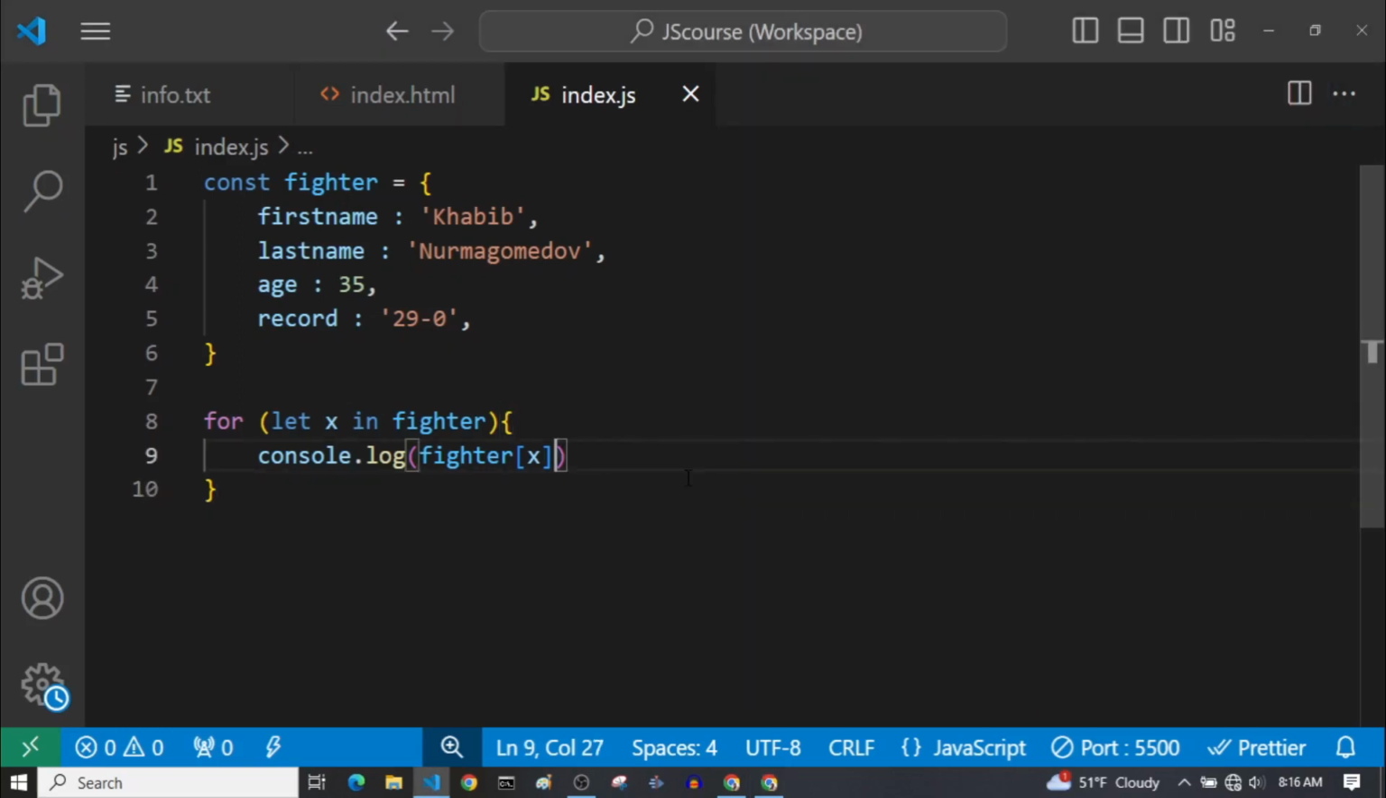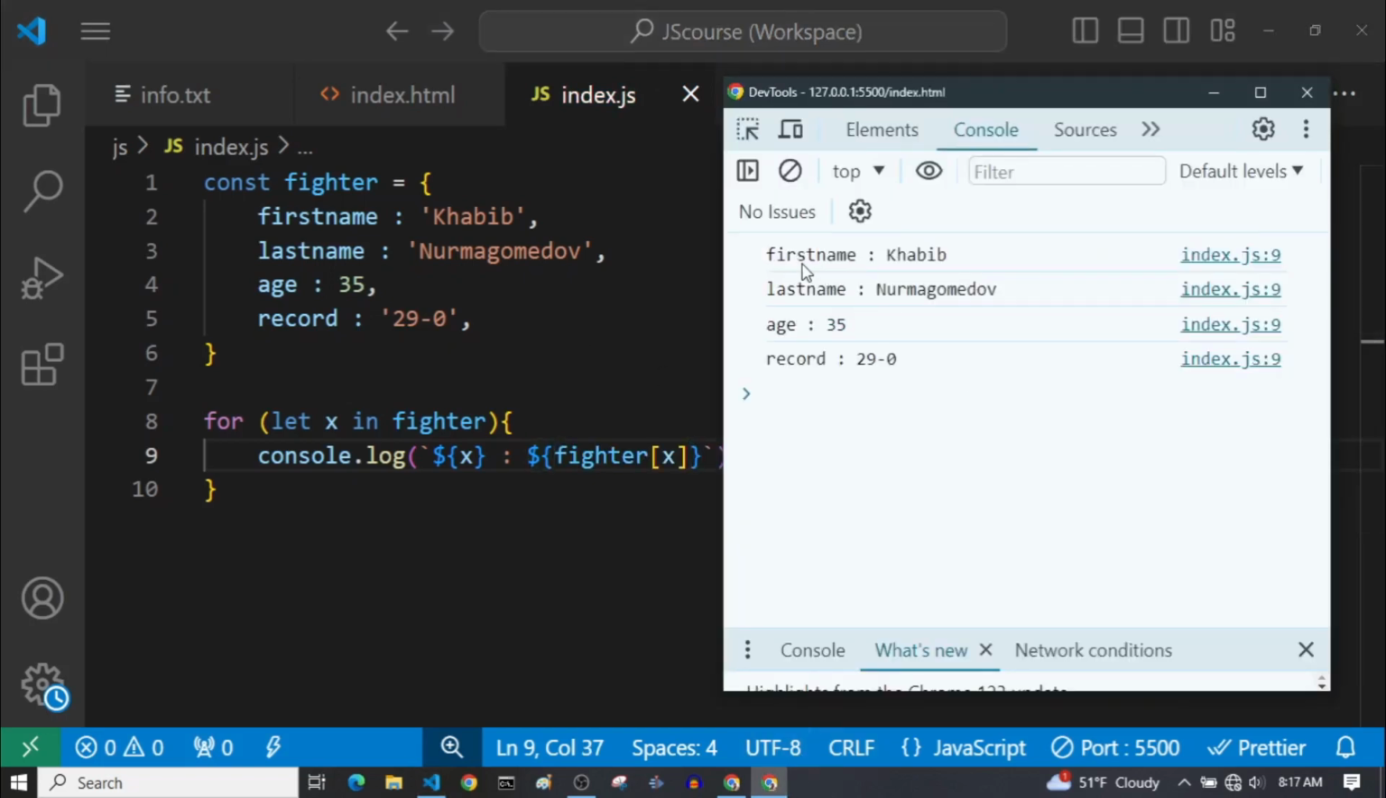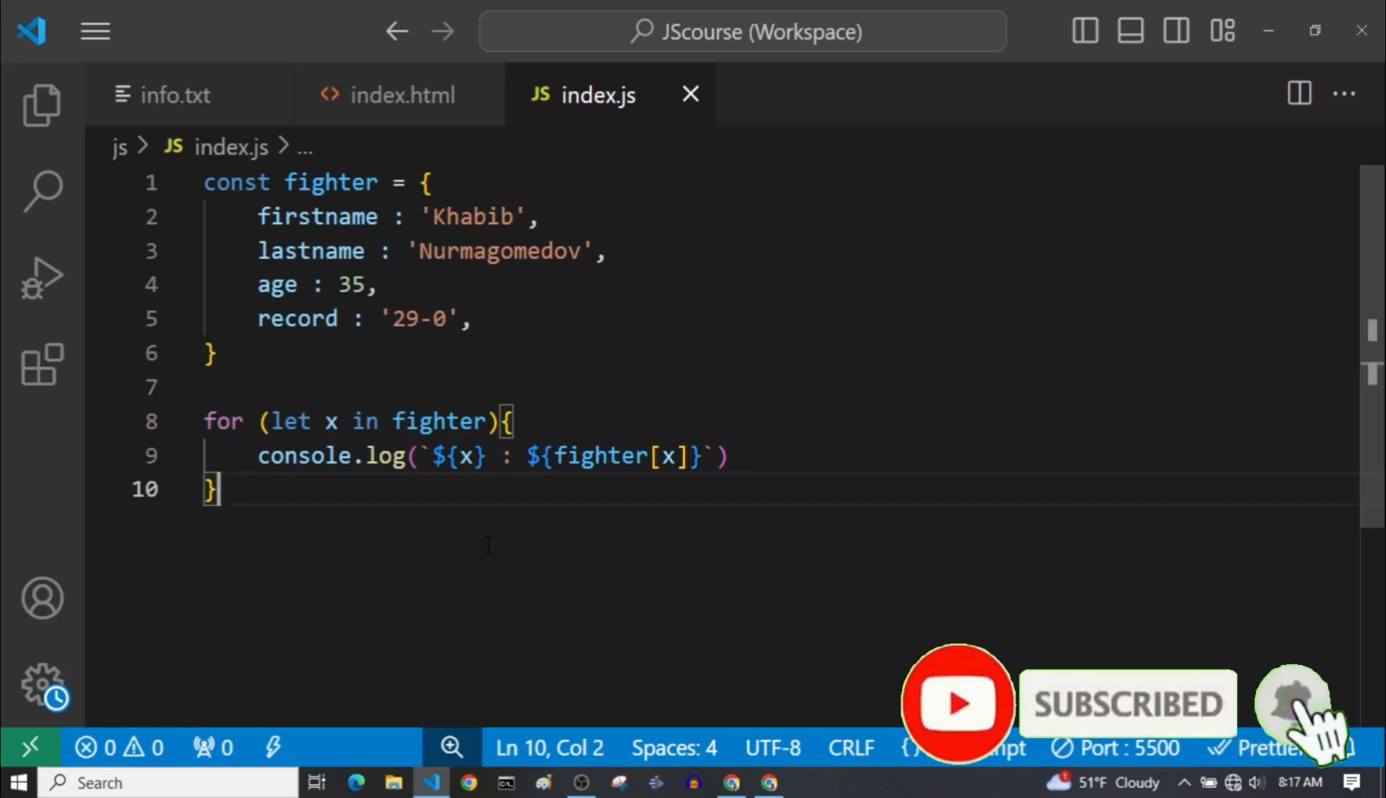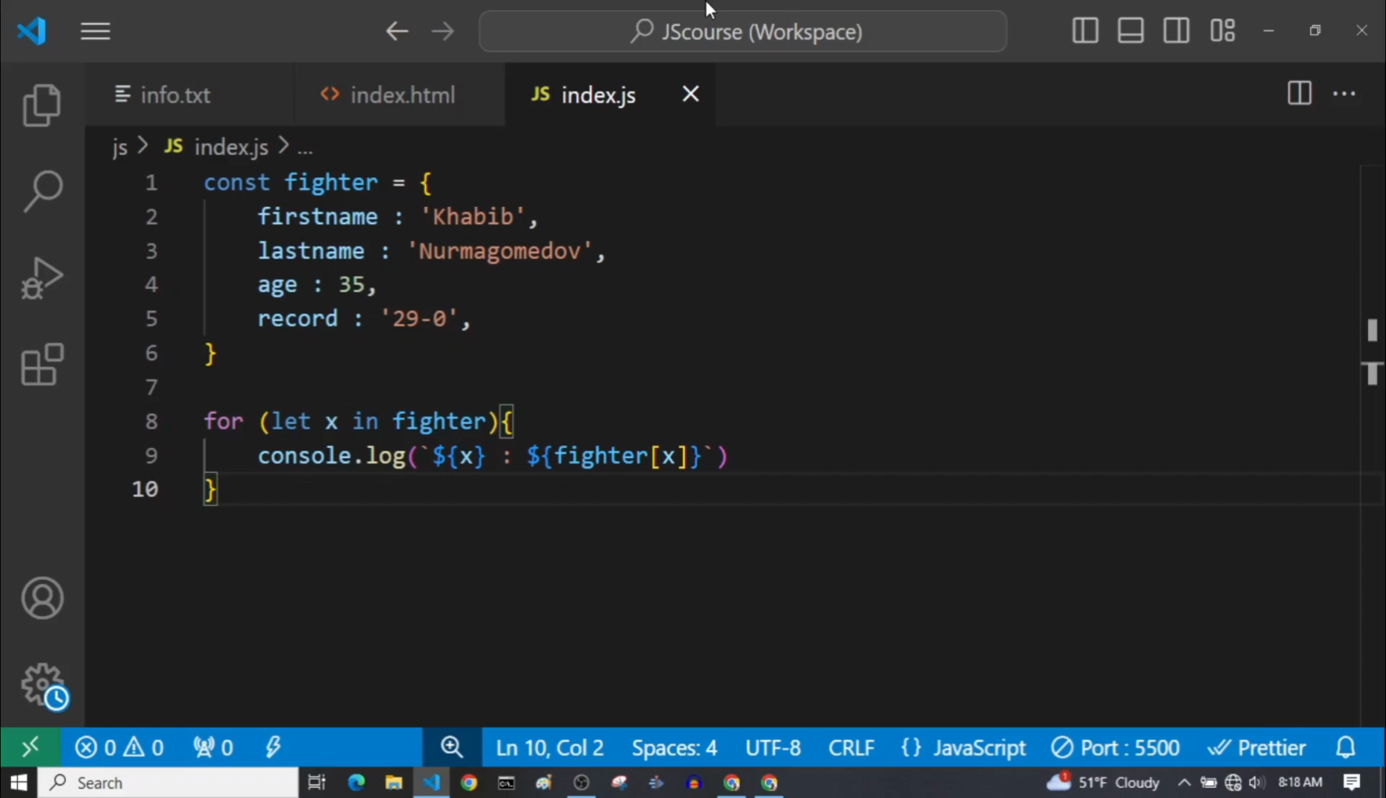And of course we can have both of them here. So let me cut this. Let's use template strings here. First we display the x, which is the property name, and then we put a colon indicating that this is the key and this is the value. And here we can have our values. And now if we see our console, as you can see, first name Habib, last name Nurmagomedov, and so on. So this is how we can use for in loop in JavaScript. We use for in loop to iterate and loop through an object in JavaScript.